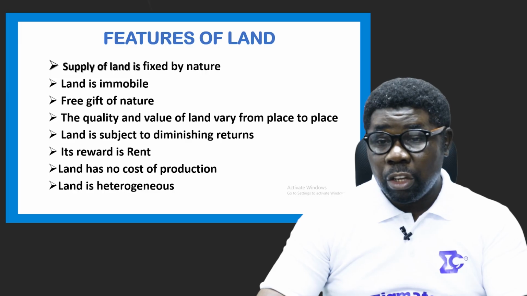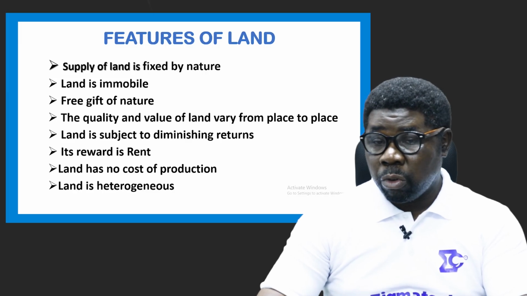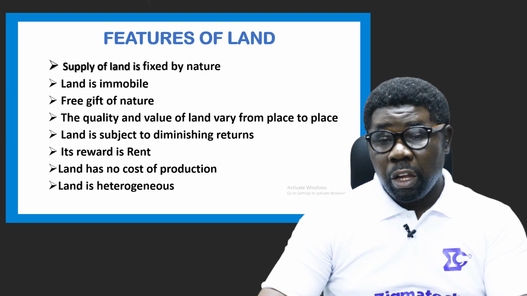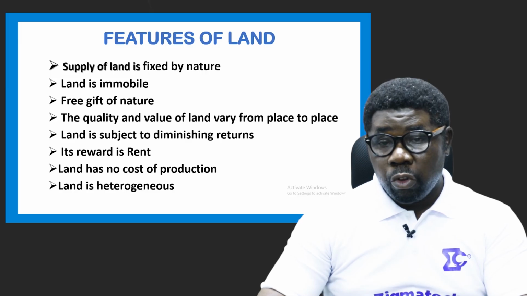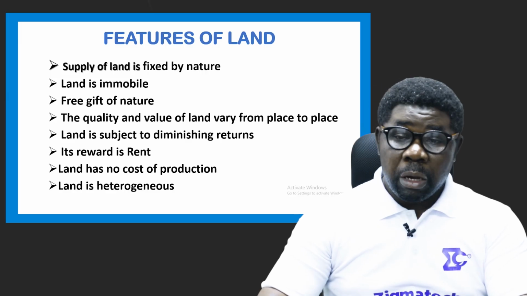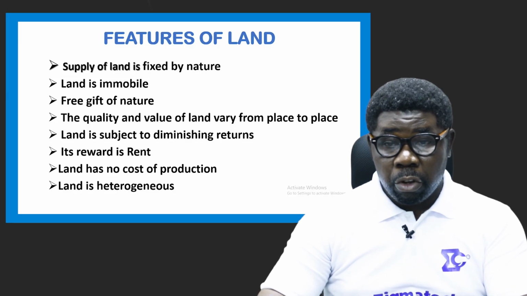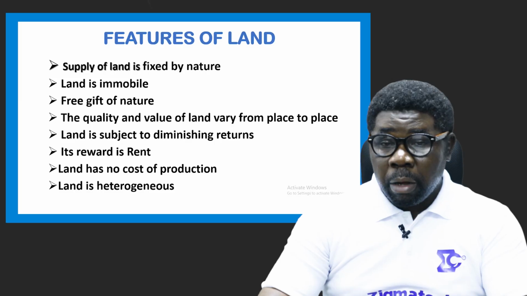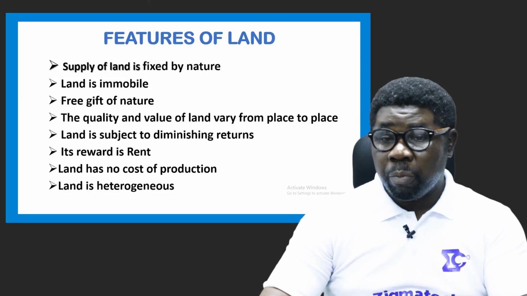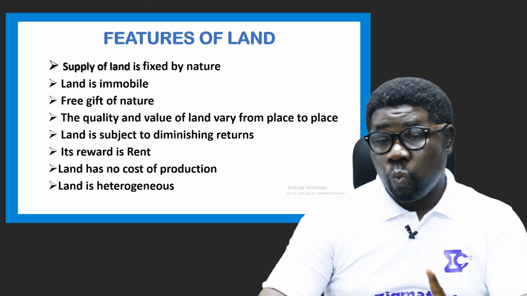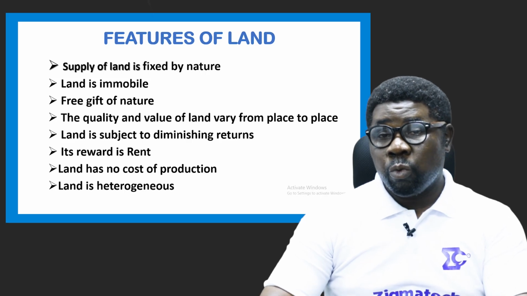Some you have black sand, you have red sand, you have white sand, and so on. Those are different kinds you can see about land. And then some places are very fertile, some others are not fertile. Some are water bodies, of course. Some are forest. Some are normal land, field, and so on. So it is heterogeneous, not just one type. That's what makes it heterogeneous.